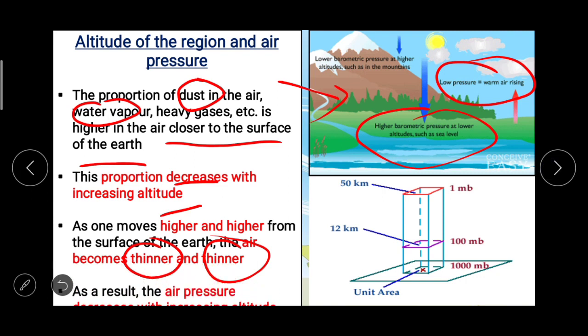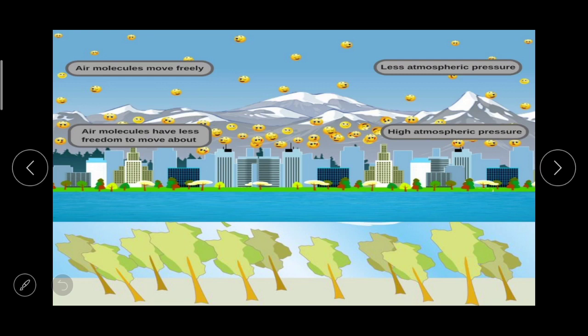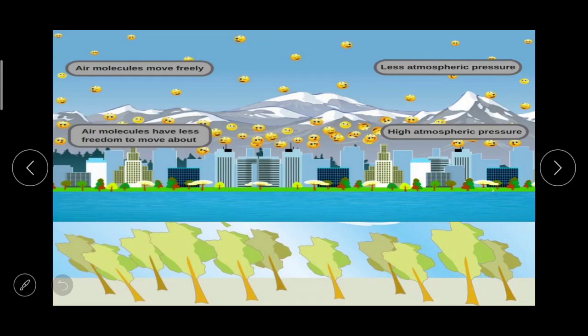As a result, the air pressure decreases with increasing altitude. This is a thing which we have to keep in mind. And here in this image you can easily understand the altitude of the region and air pressure.